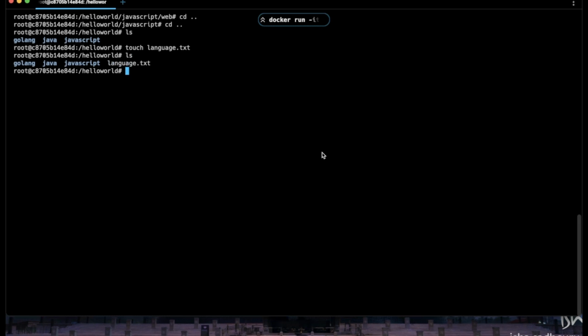Okay, if we ls, we are able to see that we have created this language.txt, and currently there is nothing inside it, but we can put something inside it.